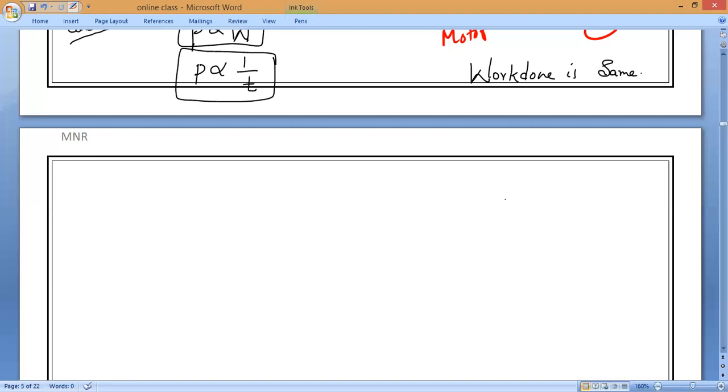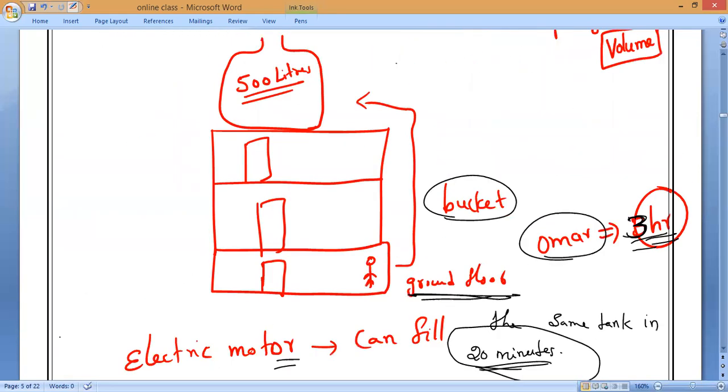For example, in the same competition, instead of the motor, I will keep Mr. Omar and Mr. Aswardhan. Mr. Aswardhan is a little bit fitter than Omar, so he can fill the tank faster. Omar is a little lazy, while Aswardhan can work very fast. So who is more powerful, Aswardhan or Omar?